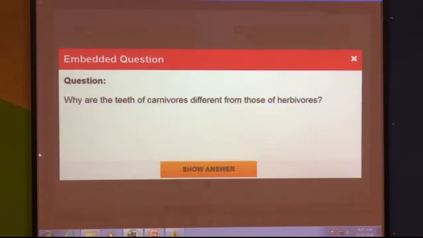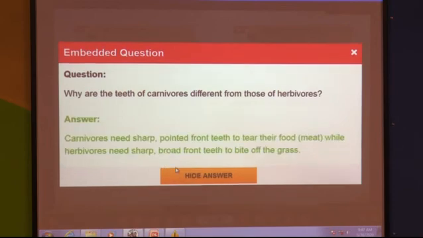Why are the teeth of carnivores different from those of herbivores? Now we'll see the answer. See, what is the answer? Carnivores need sharp pointed front teeth to tear their food, means meat, while herbivores need sharp broad front teeth to bite off the grass.